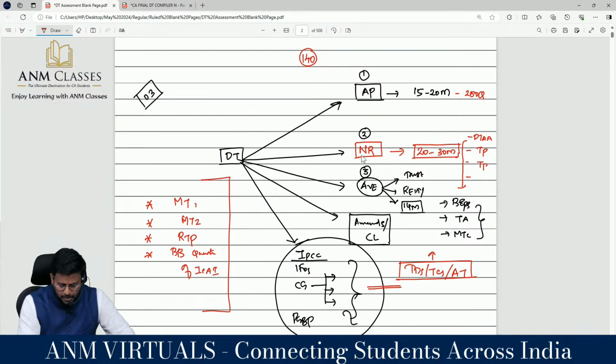With regard to the non-resident part, we have closed the session. We have done DTA, transfer pricing, advanced issues in transfer pricing, advanced issues in DTA, and even the 3 theory topics I have discussed. Like BEPS, model tax convention, and even the interpretation of the treaty.